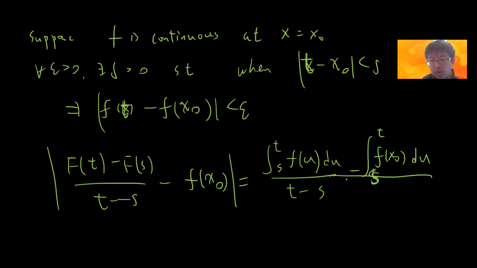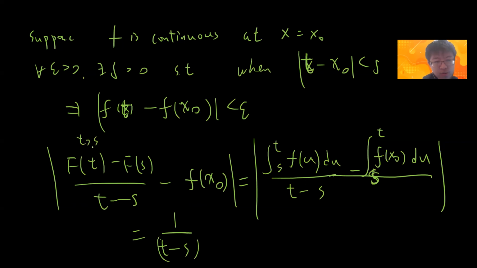This is a trick. So this is 1 over (t minus s) times the integral from s to t of (f(u) minus f(x0)) du. Taking absolute value, it is not important because I assume t is greater than or equal to s.